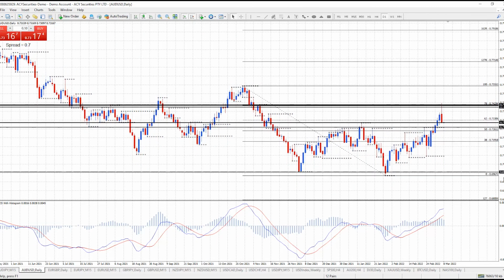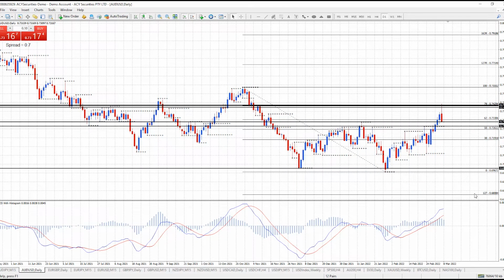And if we break support, we could be targeting down at the 127 extension, if that's the new downtrend forming. So there's a couple of critical things happening here.